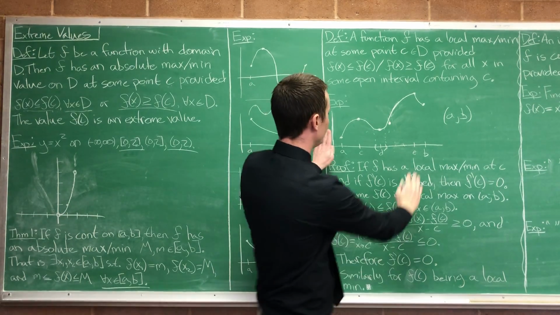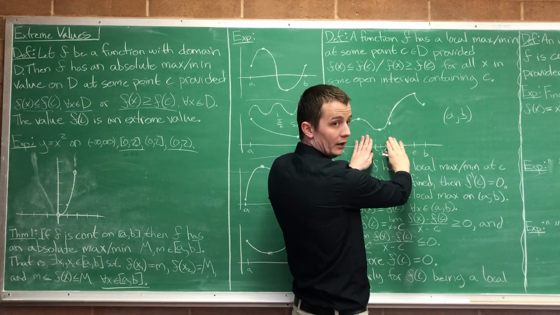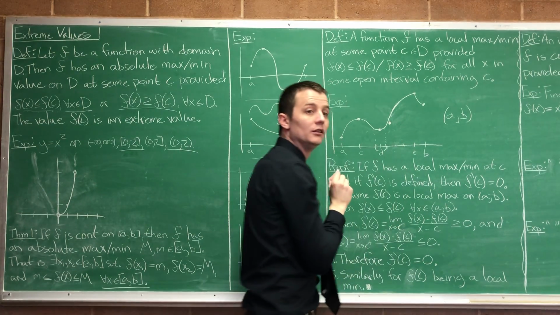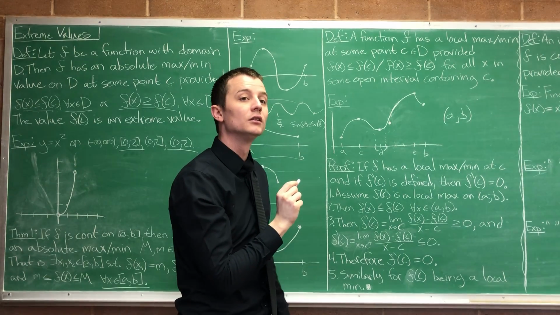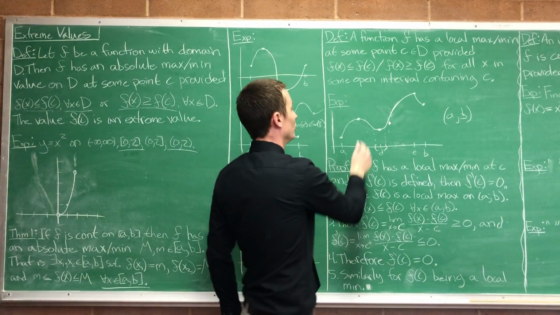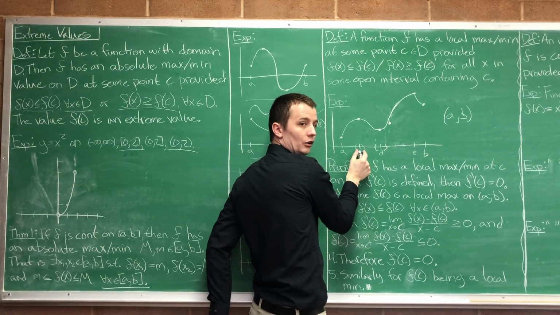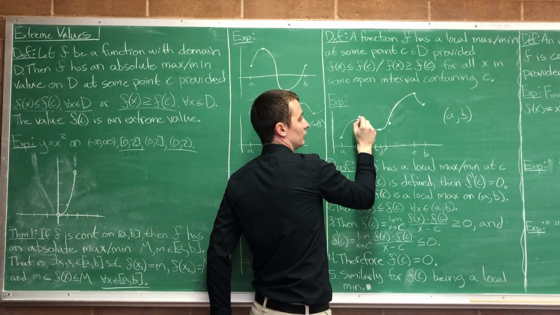Yes, if I can restrict the domain to an open interval around that point to make this a min, it is now what we call a local min, by definition. Similarly for this, I can find some restriction of the domain to an open interval around c such that this is a max.